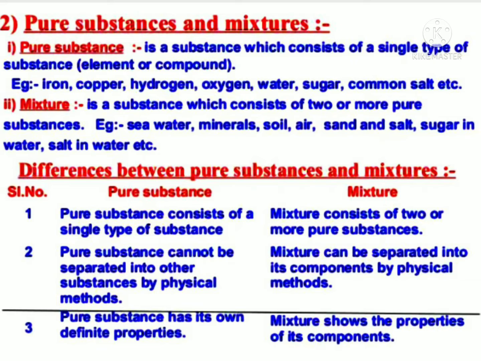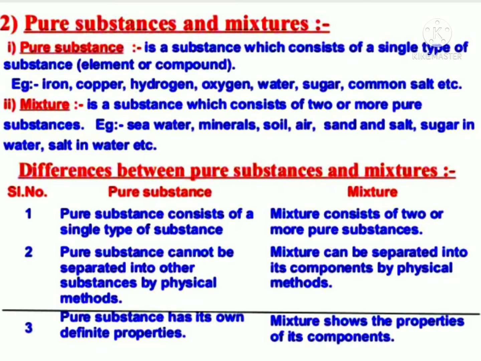Okay. Next, pure substances and mixtures. What is the difference between pure substances and mixtures? A pure substance is a substance which consists of a single type of substance, element or compound. Example: iron, copper, hydrogen, oxygen, water, sugar, common salt, etc. And a mixture is a substance which consists of two or more pure substances. Example: seawater, minerals, soil, oil, air, sand and salt, sugar in water, salt in water, etc.